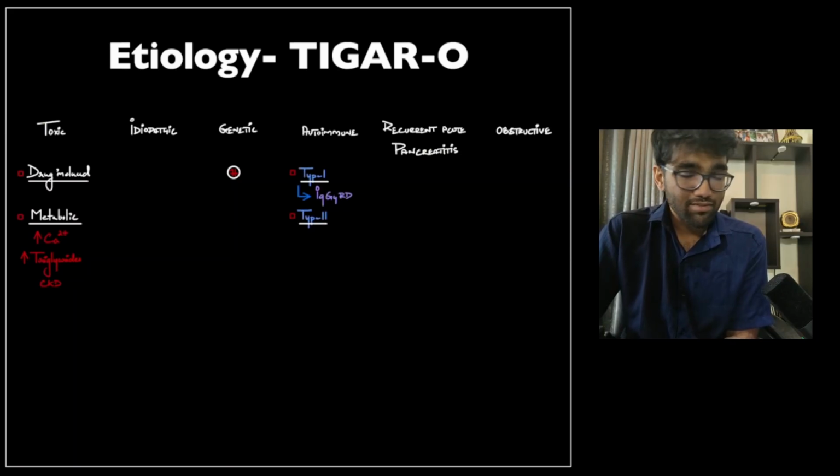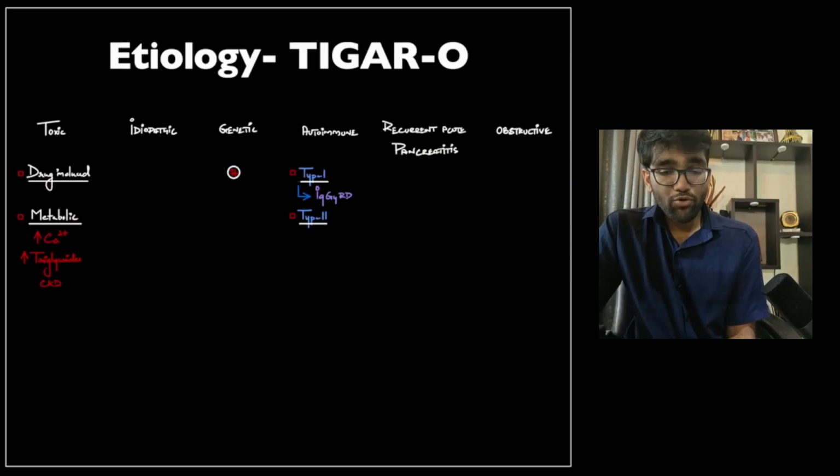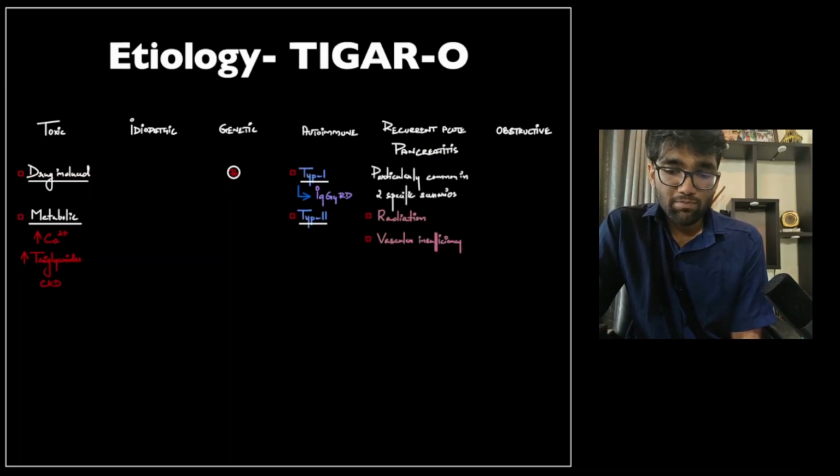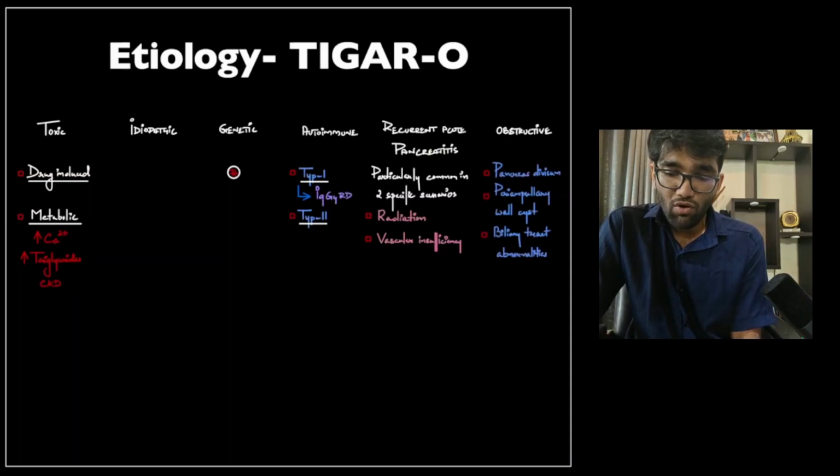Idiopathic naturally is idiopathic, although I'm not very fond of the term. Or genetic, we'll just come to. Then we have autoimmune pancreatitis, which is divided into type 1 and type 2. Type 1 is IgG4 related autoimmune pancreatitis. Then we have recurrent acute pancreatitis, particularly in the setting of radiation and vascular insufficiency. Then we have obstructive pancreatitis, which often is due to a significant anatomical obstruction that does not get relieved on its own.